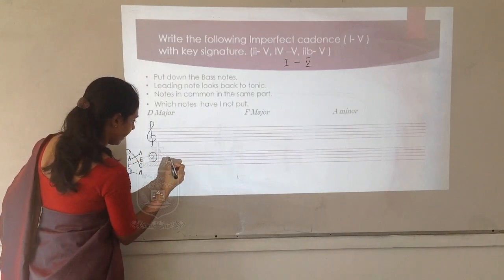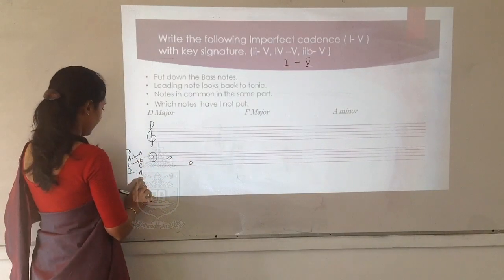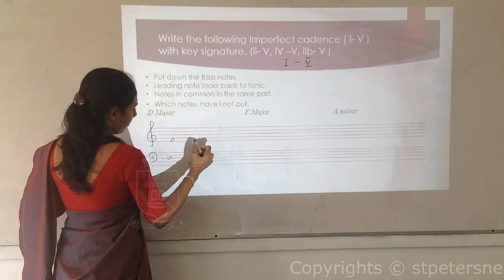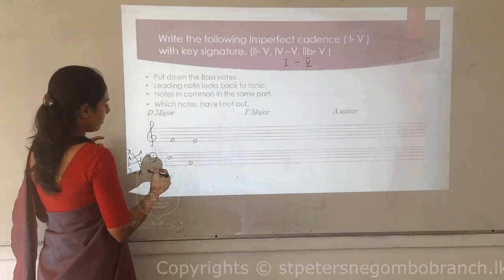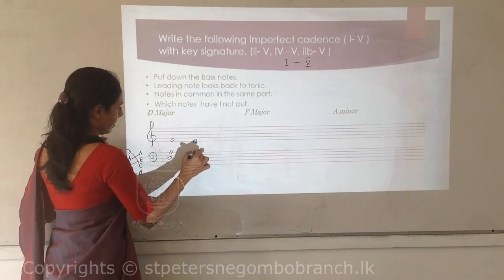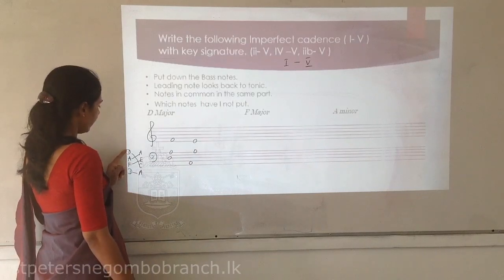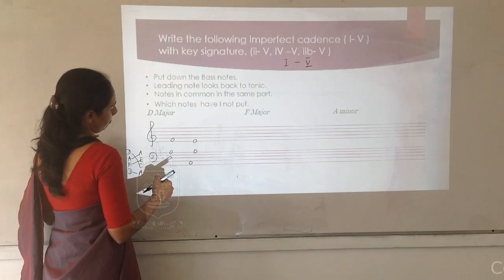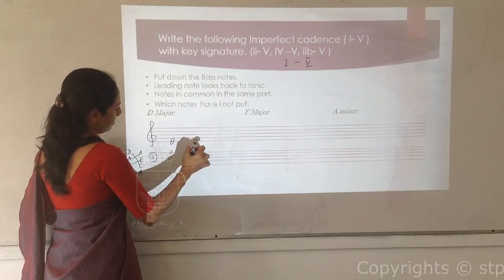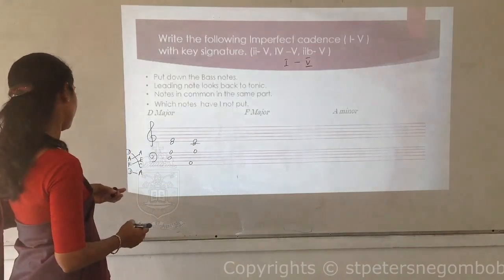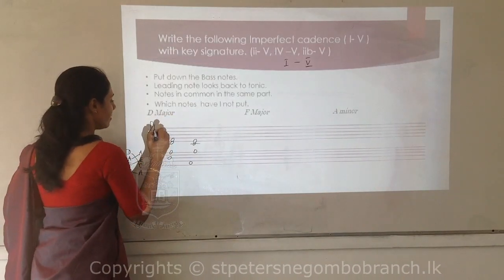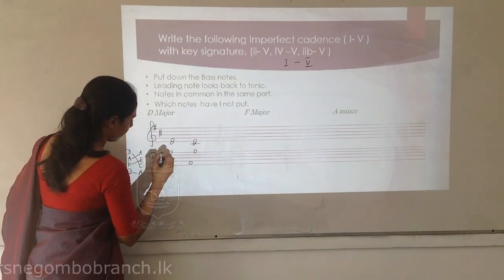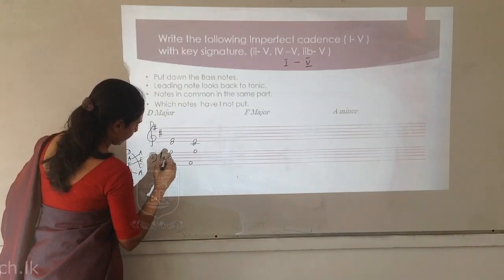First we will take D, A, D, D, A. F, E we will put here. F, E, A, A, E, E, and our last is D, C. D major key signature: F sharp and C sharp.